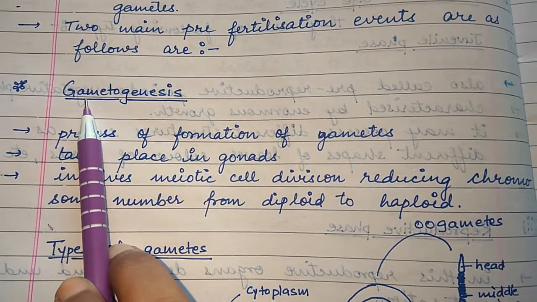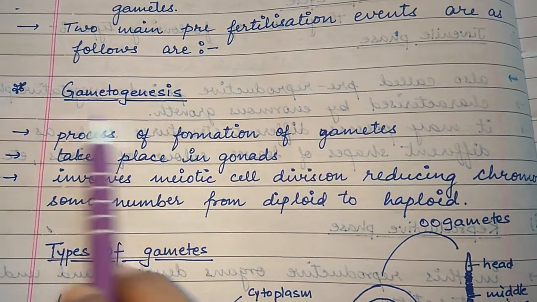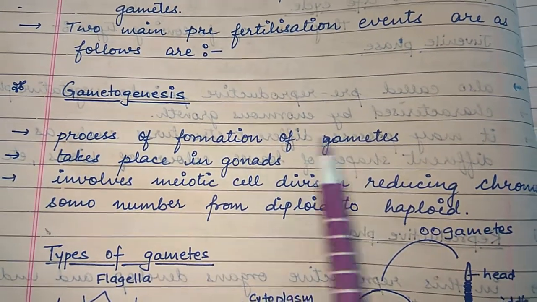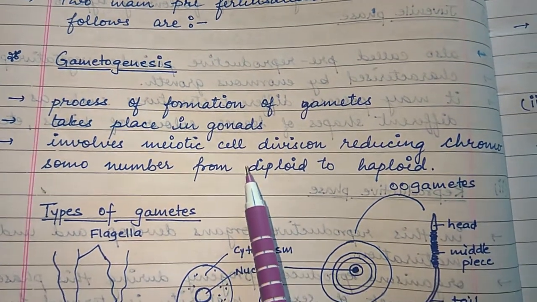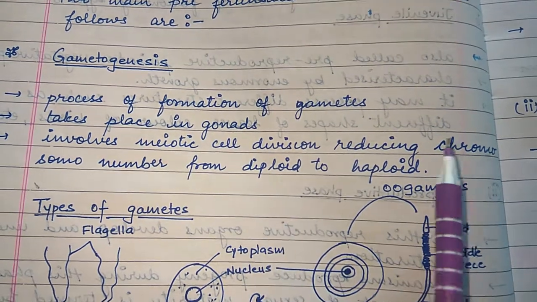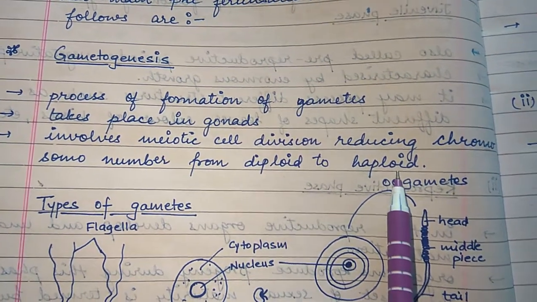Gameto means gamete and genesis means formation. So it is the process of formation of gametes, which takes place in gonads. In this, meiotic cell division takes place to reduce the chromosome number from diploid to haploid.